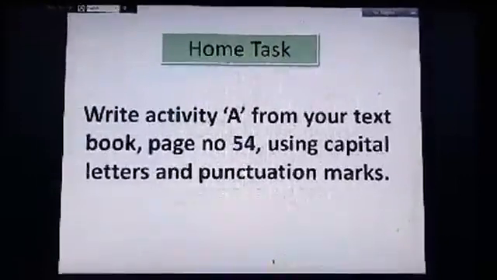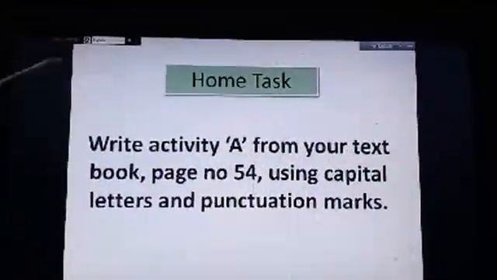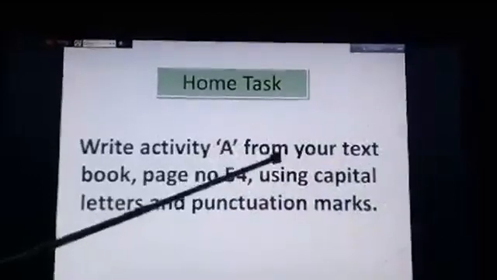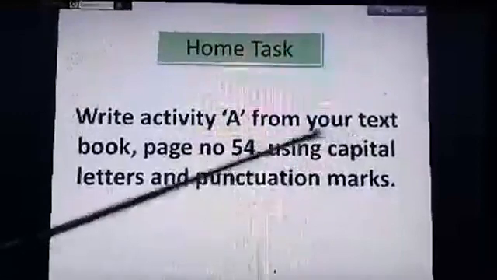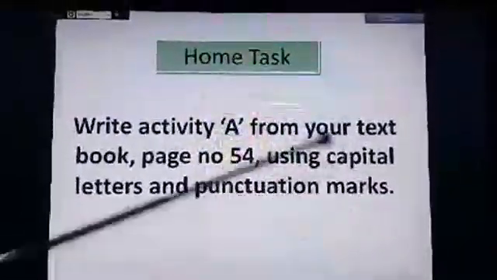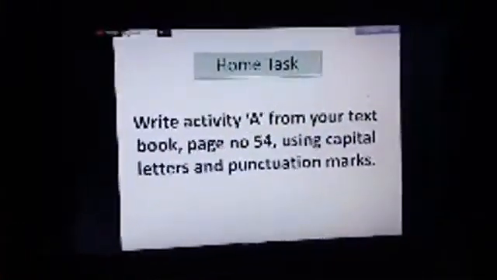Dear student, now it's time to give you a home task. Write activity A from your textbook using capital letters and punctuation marks. Dear students, you have to write this dialogue using the capital letters and punctuation marks. এই ডায়ালগটা তোমরা ক্যাপিটাল লেটার এবং পাংচুয়েশন মার্কস ব্যবহার করে লিখবে. এটা তোমাদের বাড়ি কাজ.